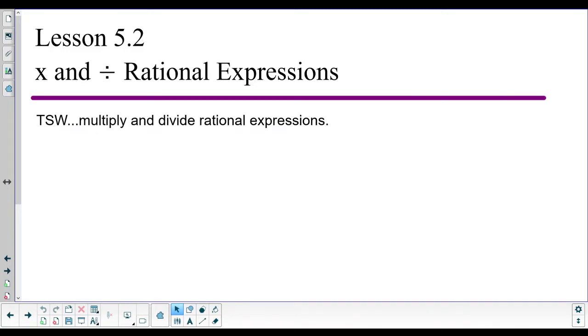What's up, people who will have to deal with the lasting effects of climate change? Today, we're going to talk about multiplying and dividing rational expressions. Again, rational expressions are just a fancy way of saying things that you don't like. Fractions. These fractions right here.